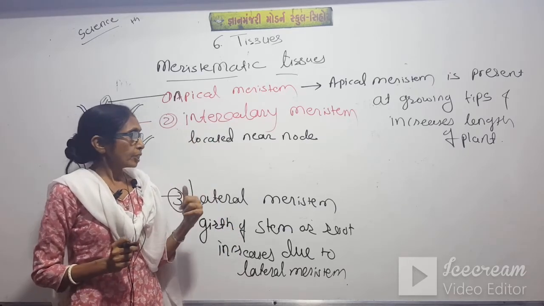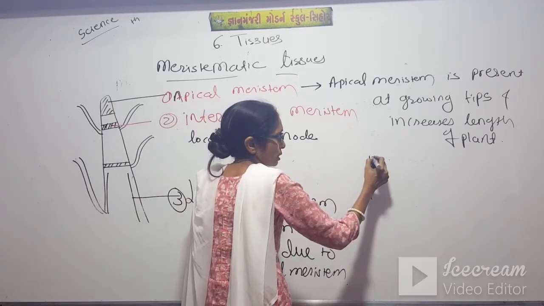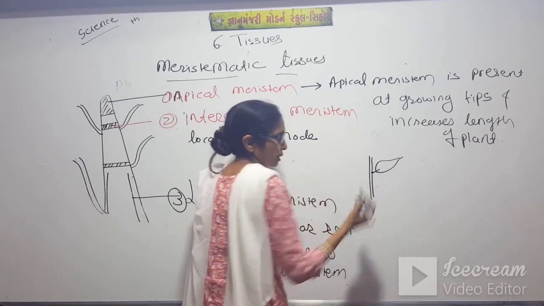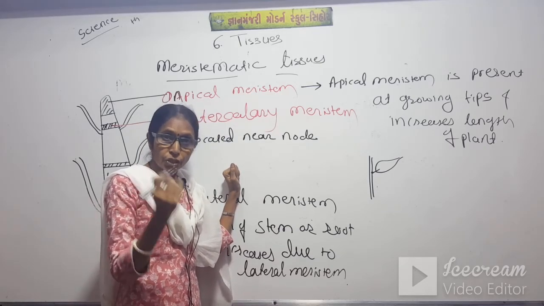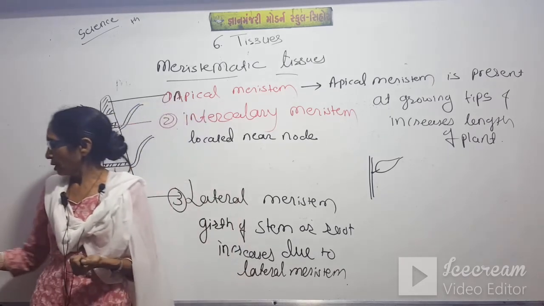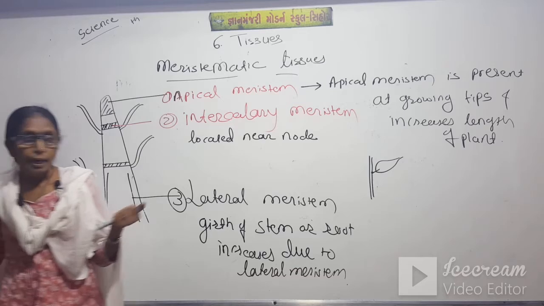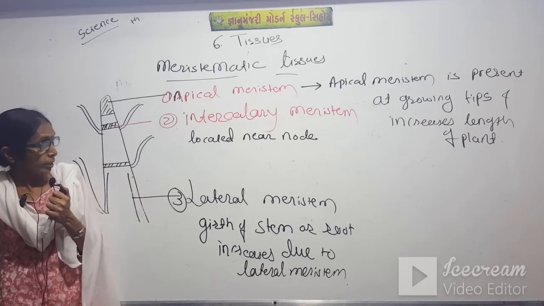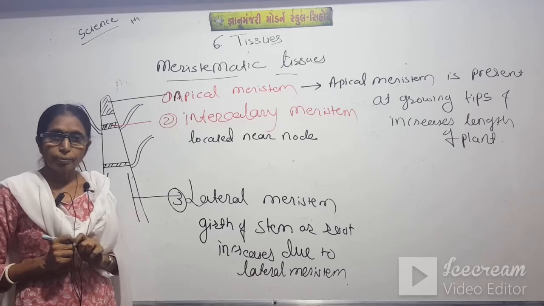And intercalary meristem is located near the nodes. So suppose this is the plant and this is the leaf. So here intercalary meristem is there. It gives the stiffness to the leaf. So these are the three types of meristematic tissues: apical meristem, intercalary meristem, and lateral meristem. Okay students, so these are about meristematic tissue.